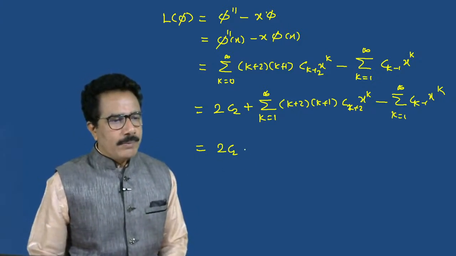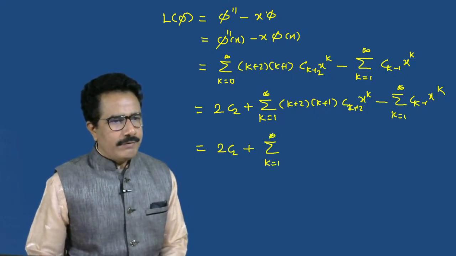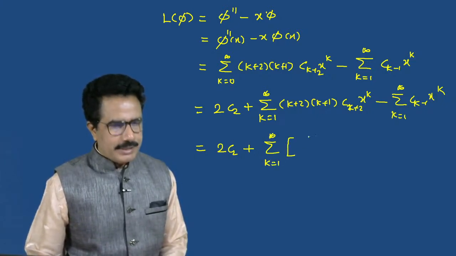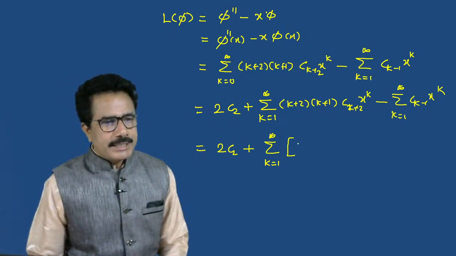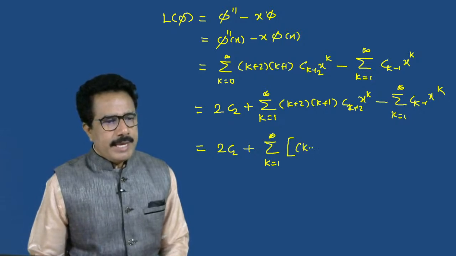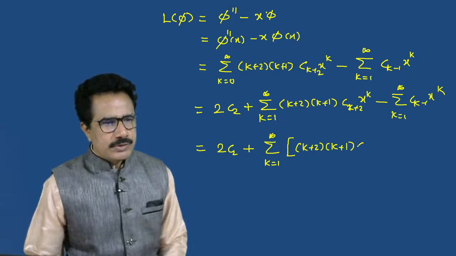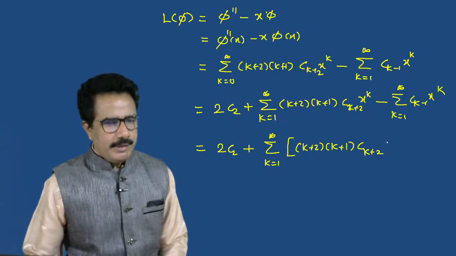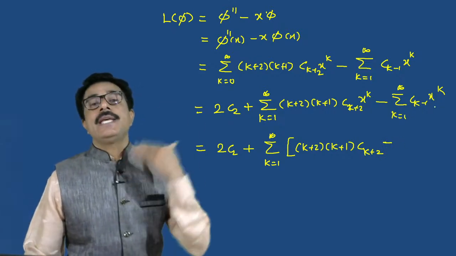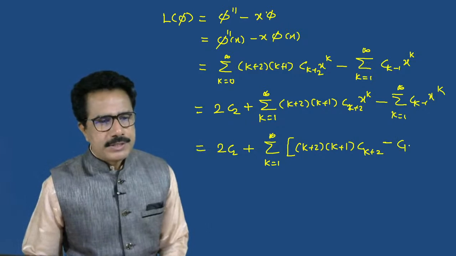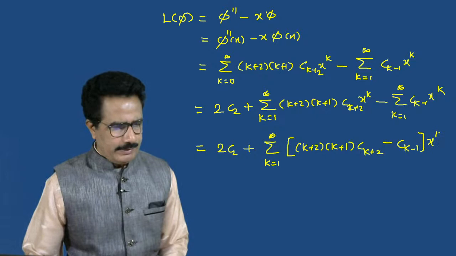Now 2 into c2 plus, take the summation common, k equals 1 to infinity. Which are the remaining terms? We can also take x raised to k common. The terms are (k plus 2)(k plus 1) c(k plus 2) minus c(k minus 1), in brackets, multiplied by x raised to k.